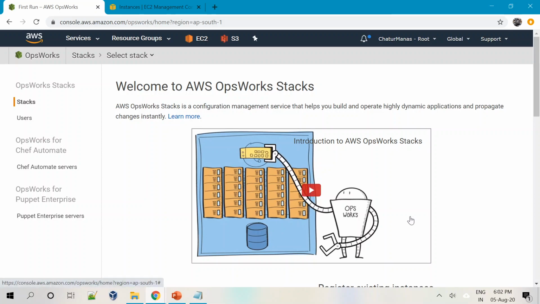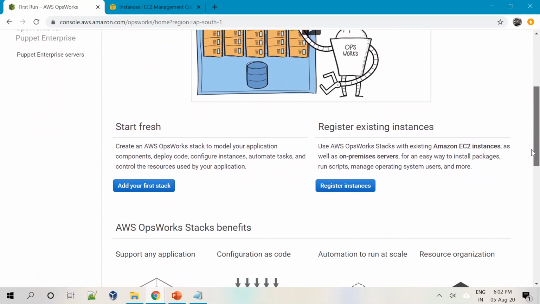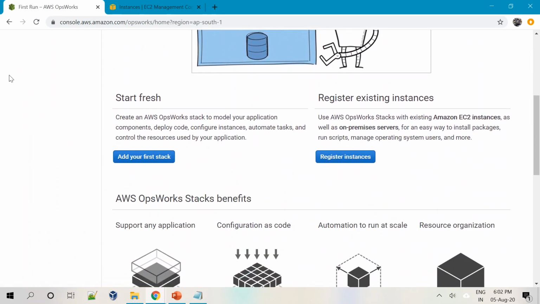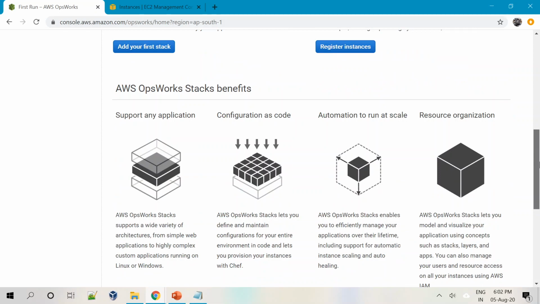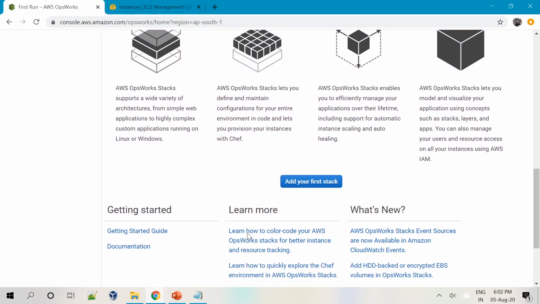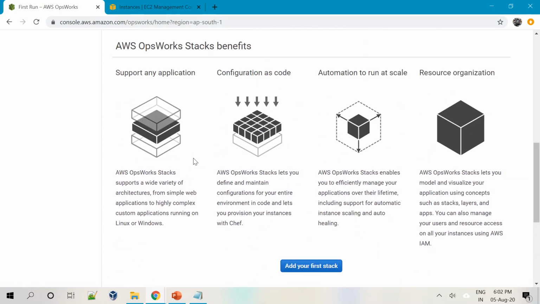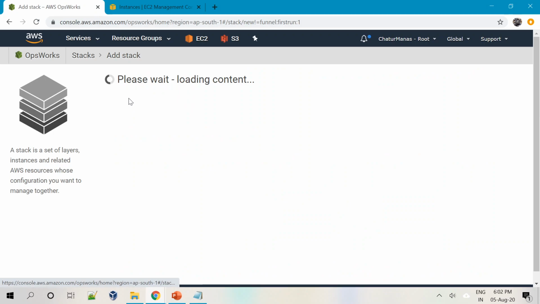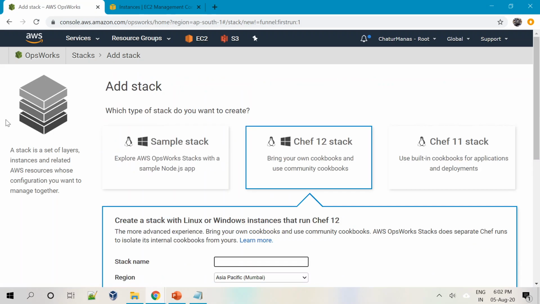If you haven't created any stacks so far, then this is the welcome screen that you will have. It walks you through the different things that we have in OpsWorks. So what you can do is say add your first stack. Either you can click here or you can also click here, add your first stack. Both will open the same page.